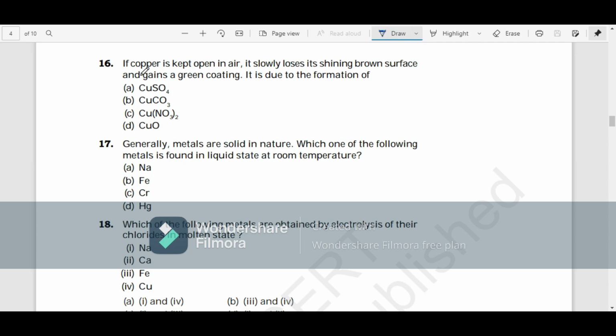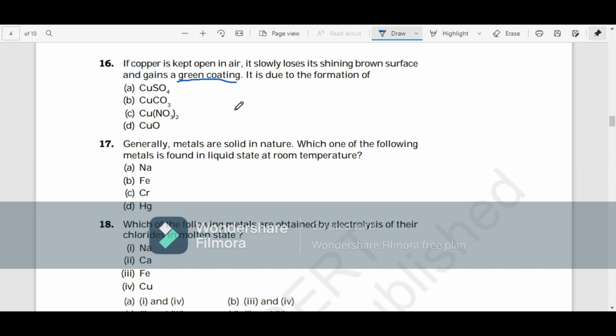So let's begin. If copper is kept open in air, it slowly loses its shining brown surface and gains a green coating, right? It is due to the formation of what? Usually, what happens to copper when left in air? You must have observed this. The copper will react with the oxygen in air and form a layer which is green in color.